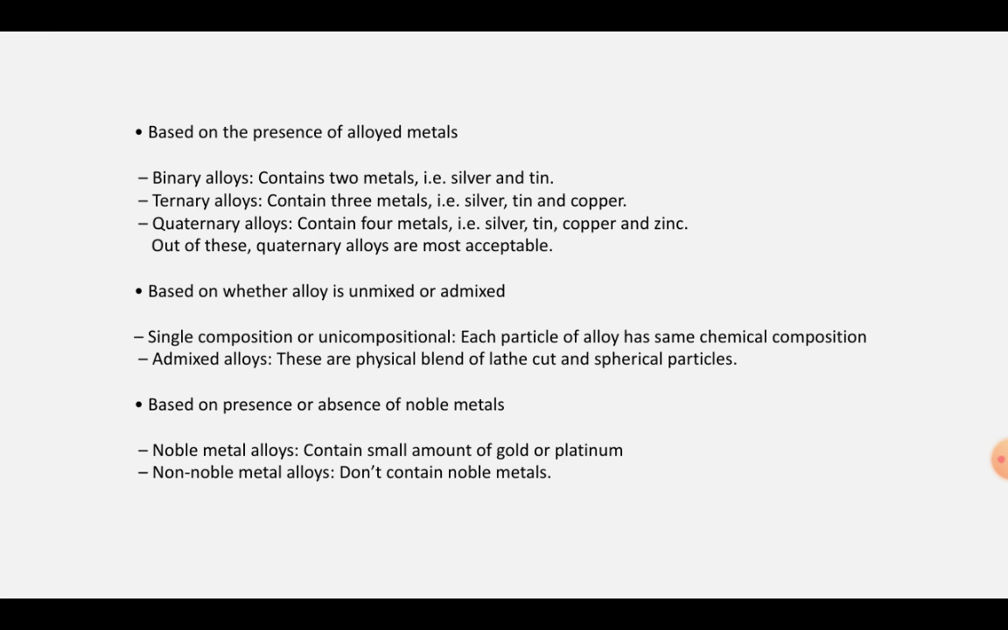Now, based on whether the alloy is unmixed or admixed, a single composition or unicomposition alloy means each particle of the alloy has the same chemical composition. Whether the alloy is admixed, here they are physical blends of alloys of different chemical compositions. For example, lathe cut and spherical particles.